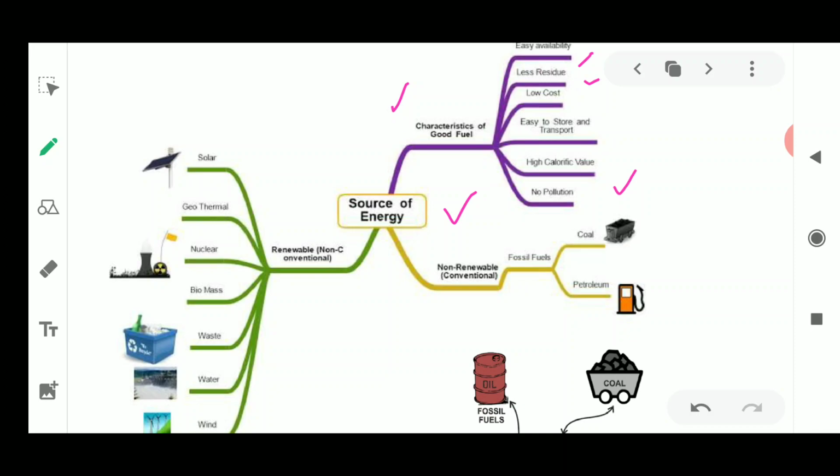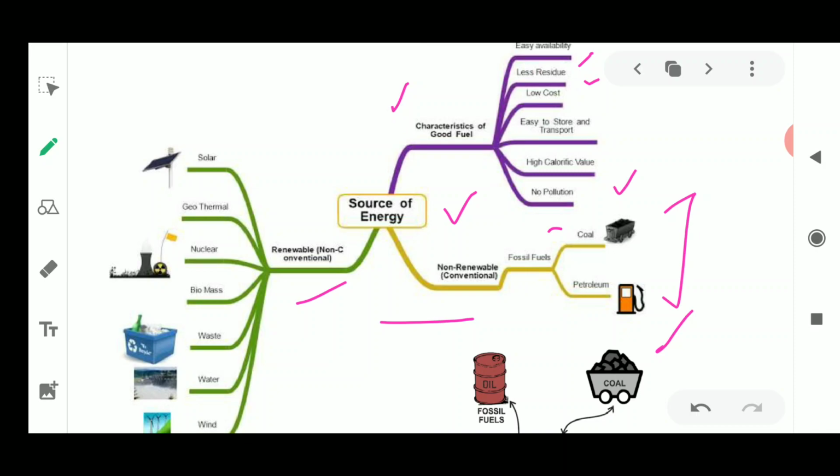Next, we'll discuss two types of sources of energy in this lesson: conventional sources of energy and non-conventional sources of energy. Conventional sources of energy are the fossil fuels which we use in our daily life, that is coal, petroleum and other products obtained from the earth's crust. These are the main conventional, meaning traditional, sources of energy.